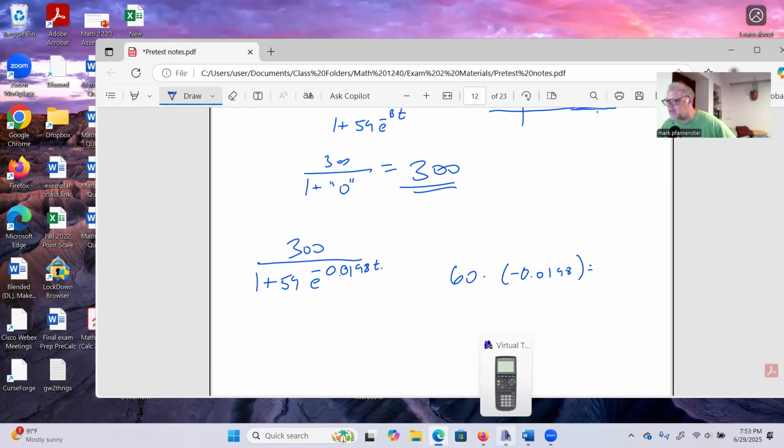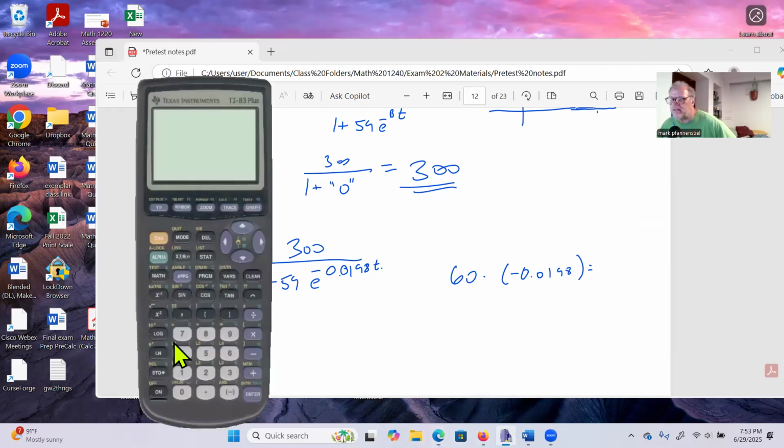So here we have 60 times negative 0.0198. Let's make sure we don't have a syntax error. Okay, negative 1.188. All right, that's what's going on right here.